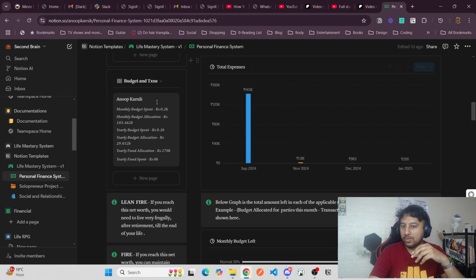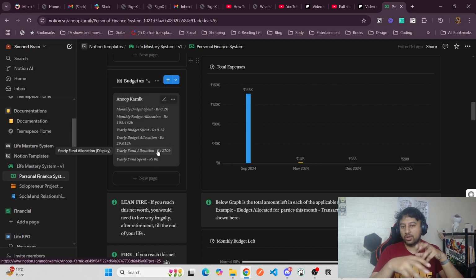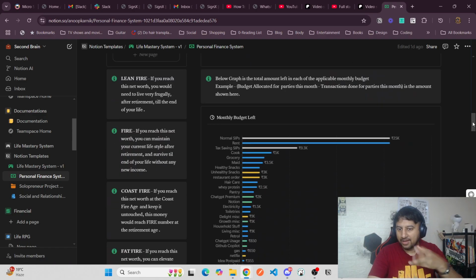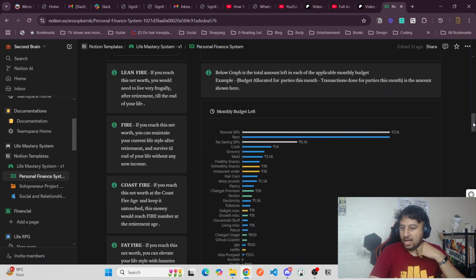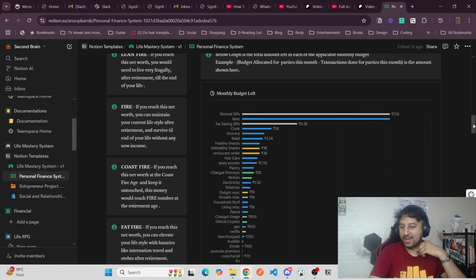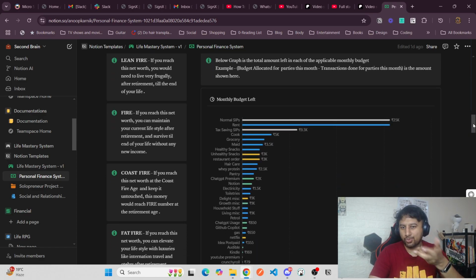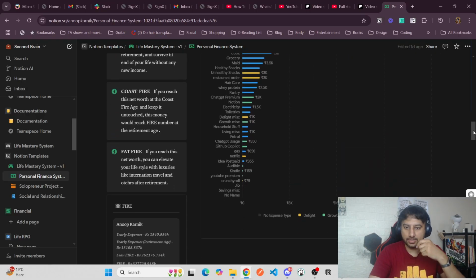Apart from that, it shows how much of the monthly budget is already spent, how much of the yearly budget is spent and allocated, and how much yearly fund is allocated and spent. So I have allocated 2.7 lakhs. I have already explained lean fire, fat fire, and all those definitions. It's simple. I have already explained fire and coast fire.